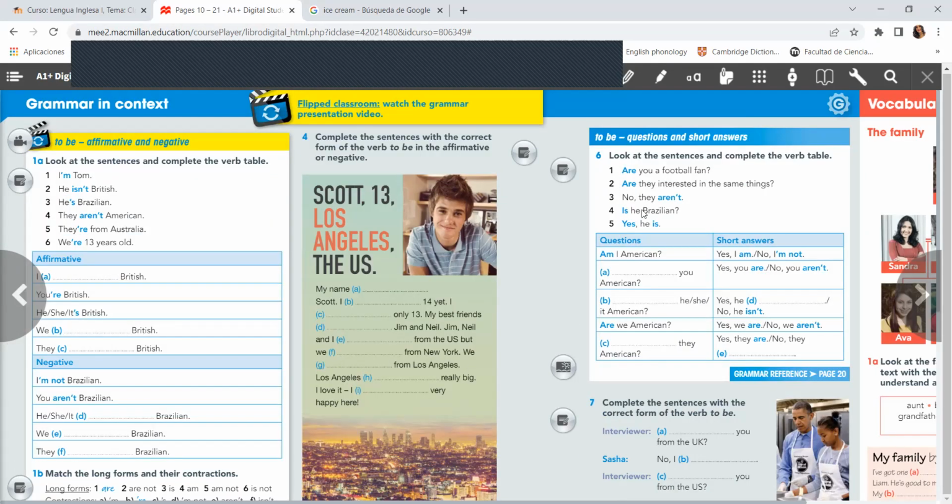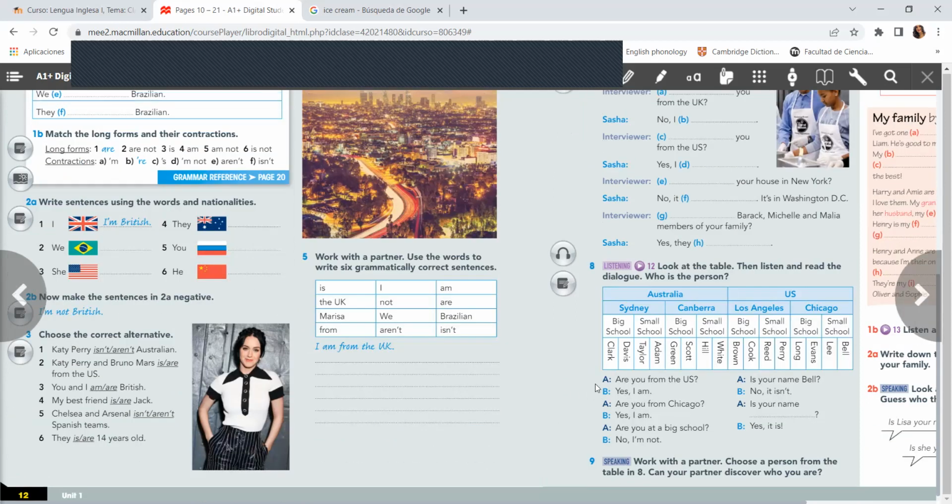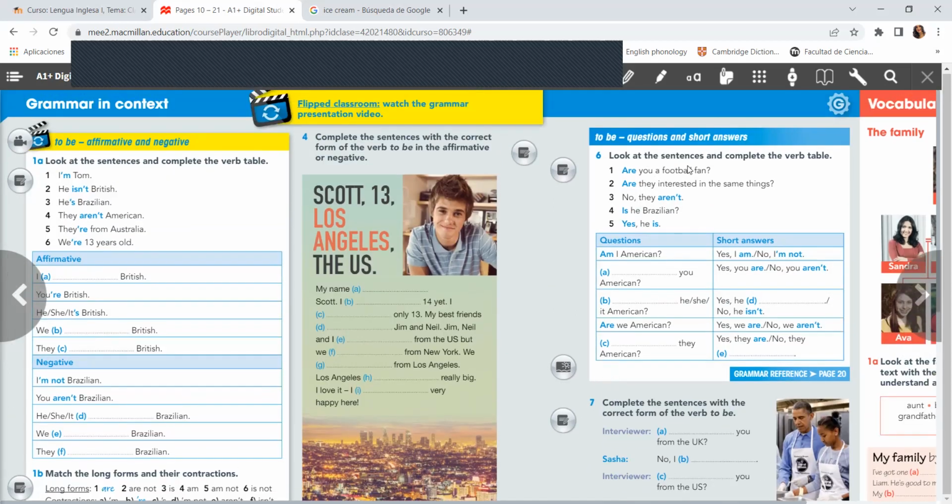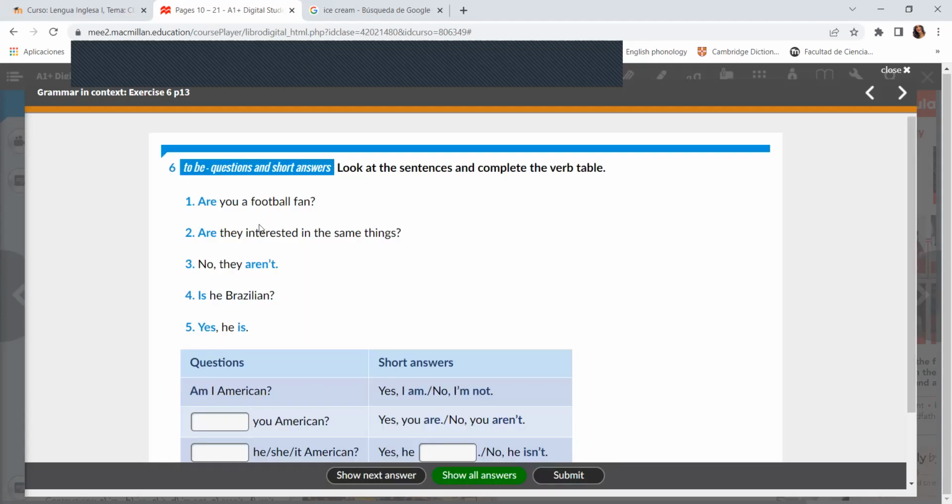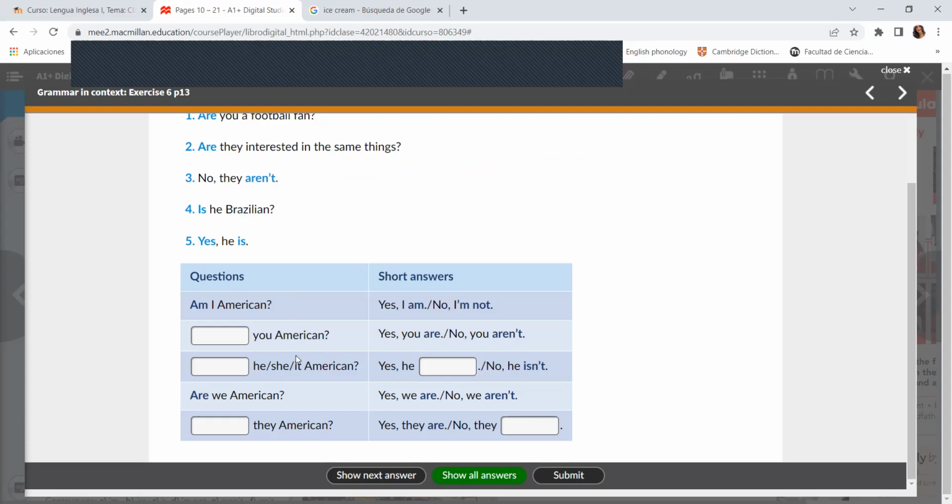Okay, then we have on page 13 the question form. Let's see the question form. To complete the rules, we look at the sentences and complete the verb table. Here we have the sentences and here we have the table. So, am I American is for the first person. The short answer: yes, I am. No, I am not.